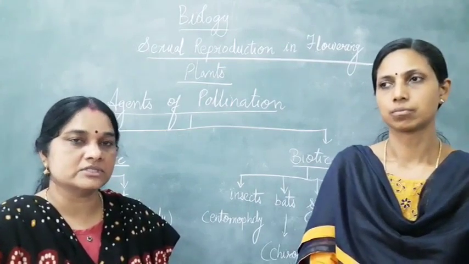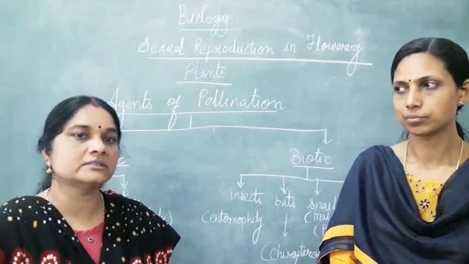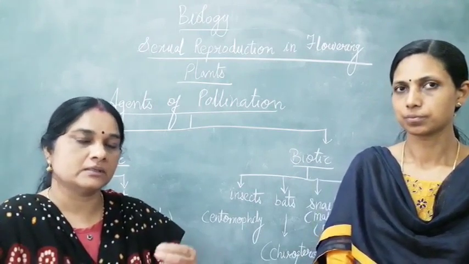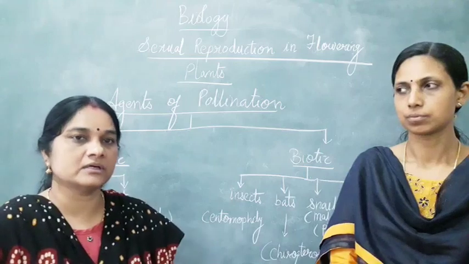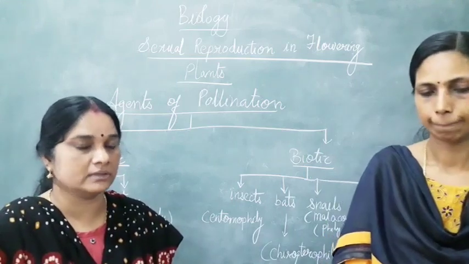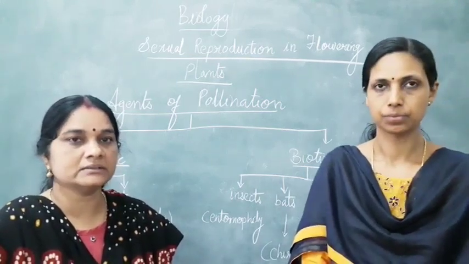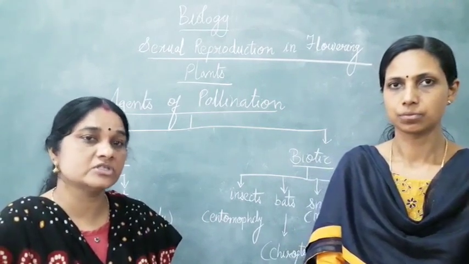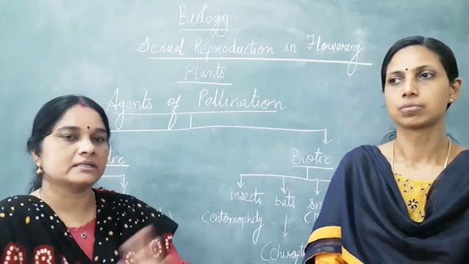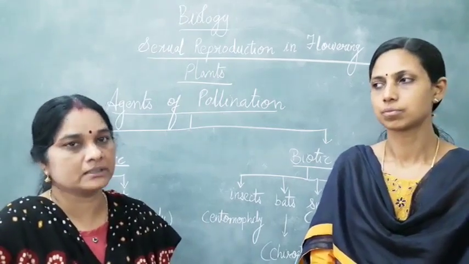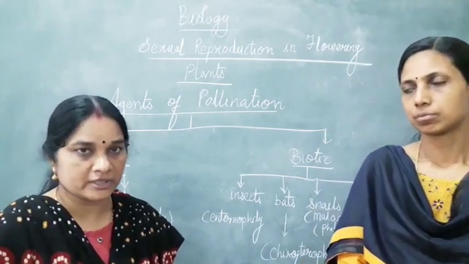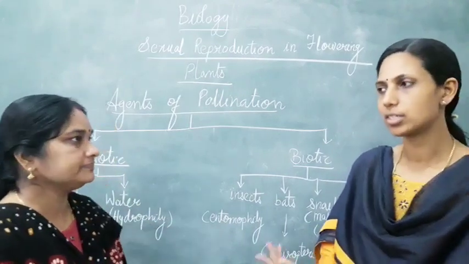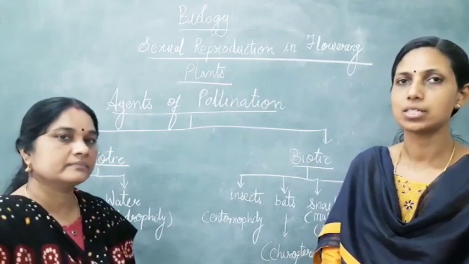And in geitonogamy we saw that the pollen grains of one flower are deposited onto the stigma of another flower, but in the same plant. But in the case of xenogamy, there is complete transfer of pollen from one plant to another plant. So for carrying out the pollination, which are the agents? Let's discuss that in detail. Today Jayashree Miss will introduce the topic, agents of pollination.